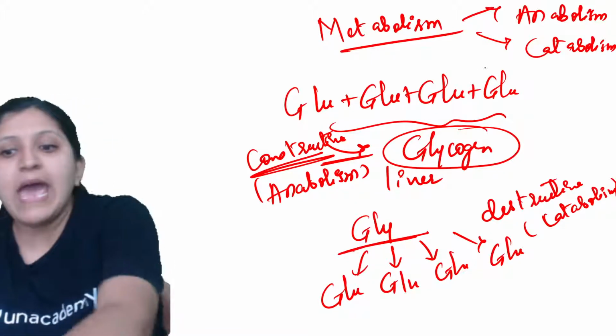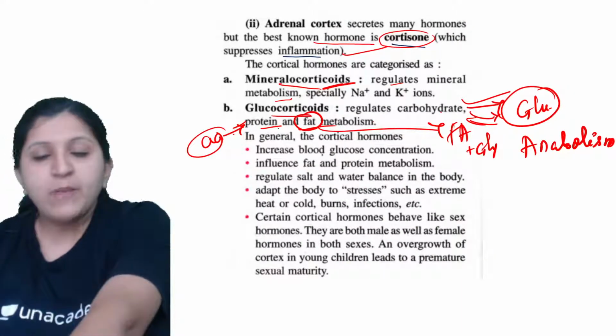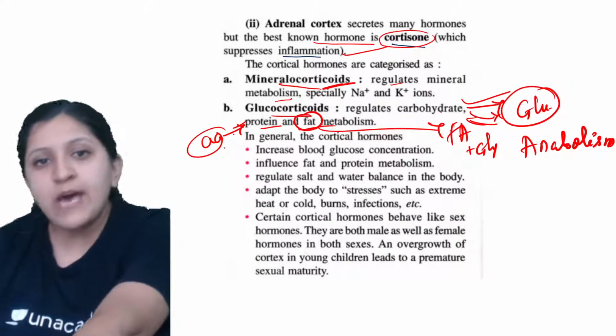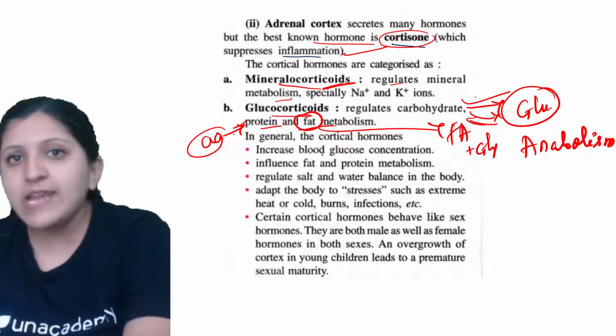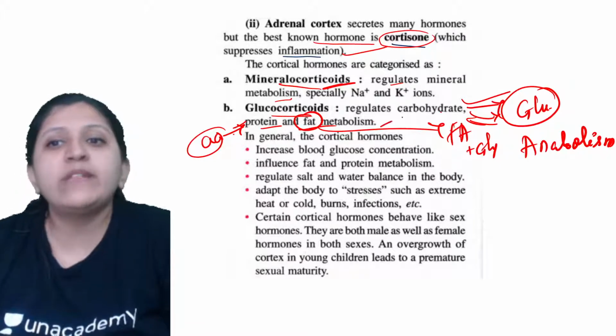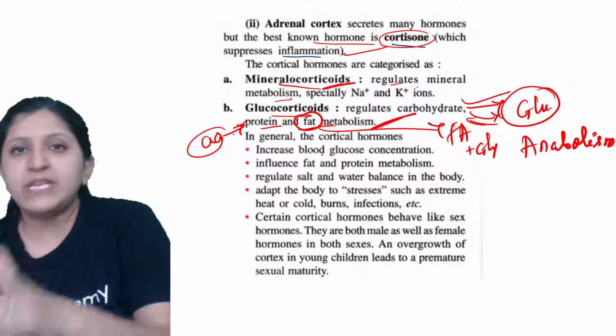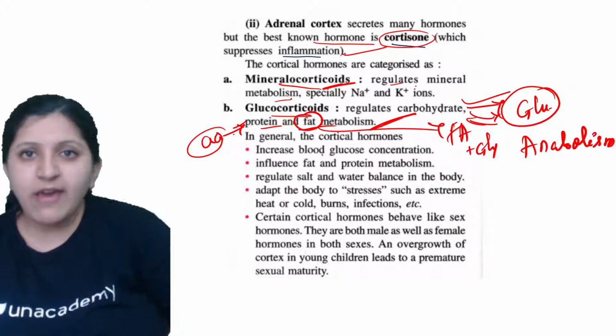These are happening with respect to proteins also, and fats also. In the case of protein it is amino acids, in the case of fats it is fatty acids and glycerol. All these have a main role with respect to metabolism. That means in metabolism, two steps are there, catabolism and anabolism.